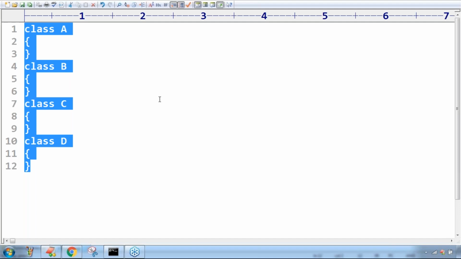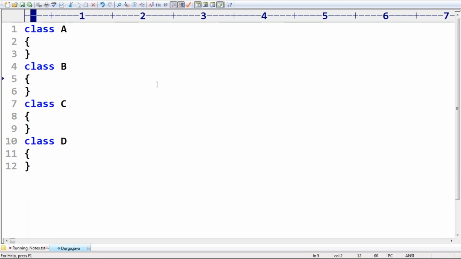There is no class named Durga. That's why the Durga.class file won't be generated. Remember, yes, it is perfectly valid, sir.